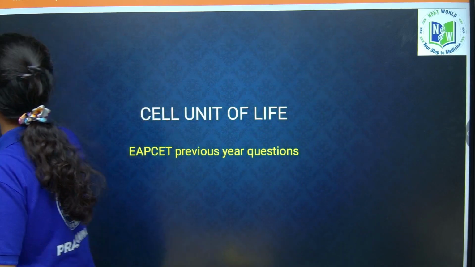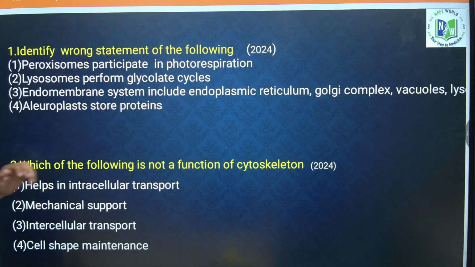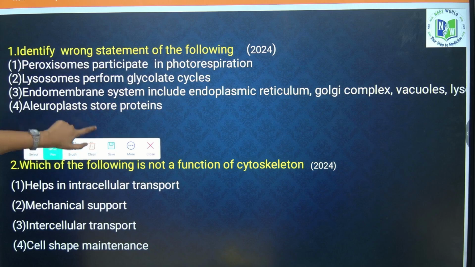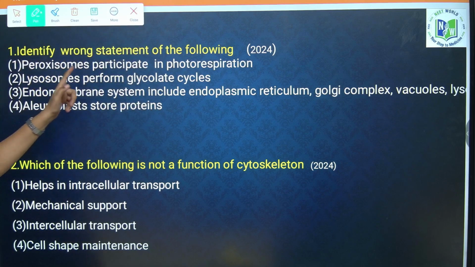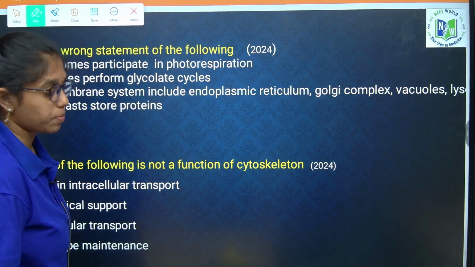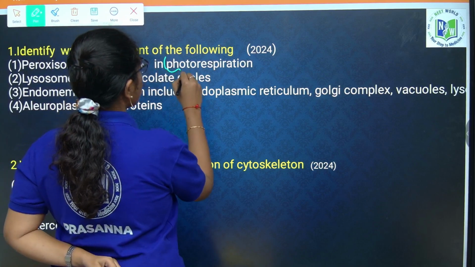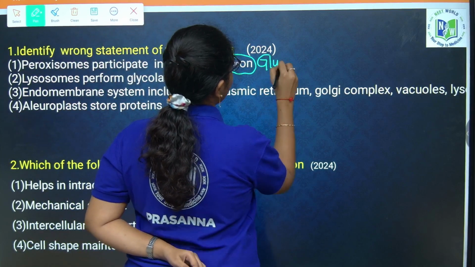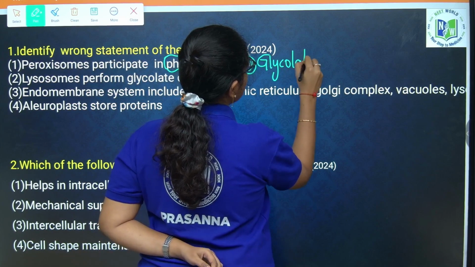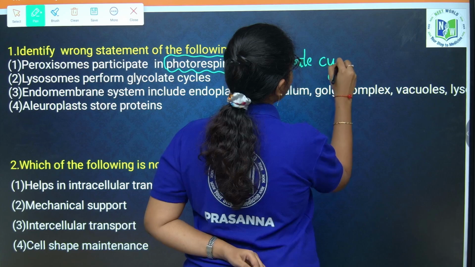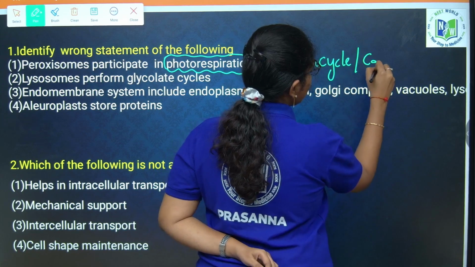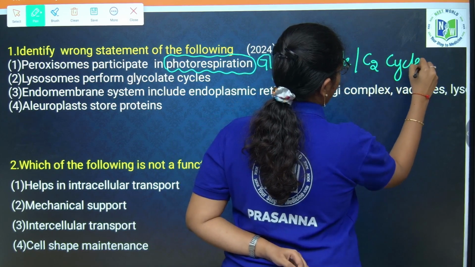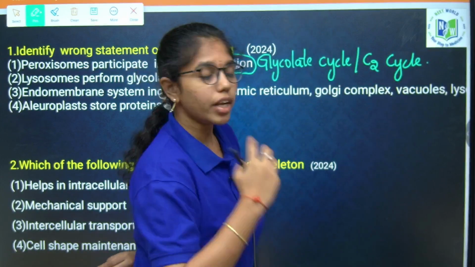If we look into the most recent question which was asked in 2024, the first question states: analyze the wrong statement from the following. Peroxisomes participate in photorespiration. Photorespiration is also called the glycolate cycle or C2 cycle, and this cycle involves three organelles.